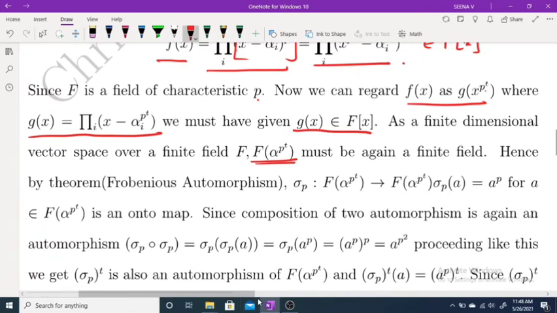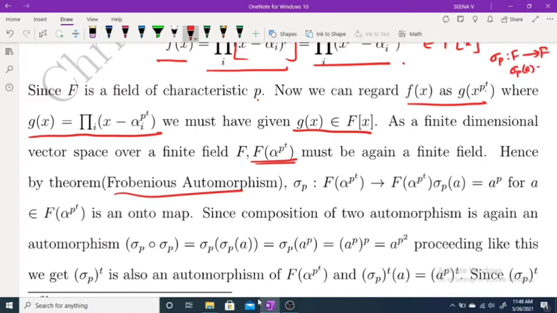Now just to recall our Frobenius theorem. F is a finite field and sigma_p from F to F is defined like this: sigma_p(a) equals a raised to p. Here F(alpha raised to p^t) is a finite field, and we are defining sigma_p(a) equal to a raised to p, which is an onto map.